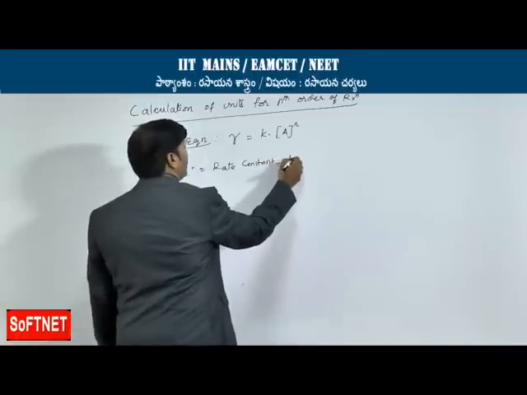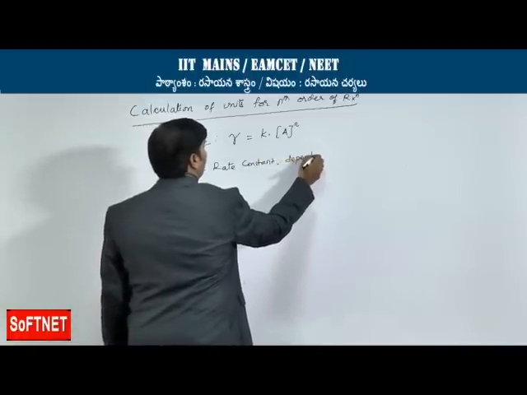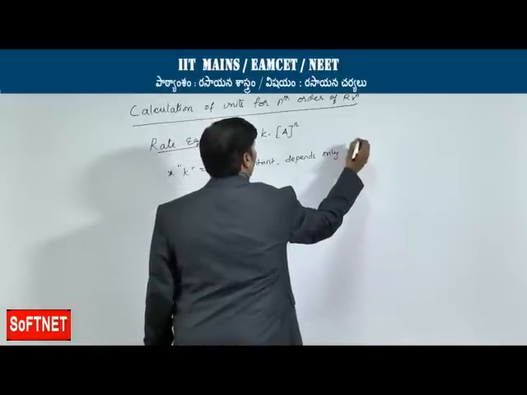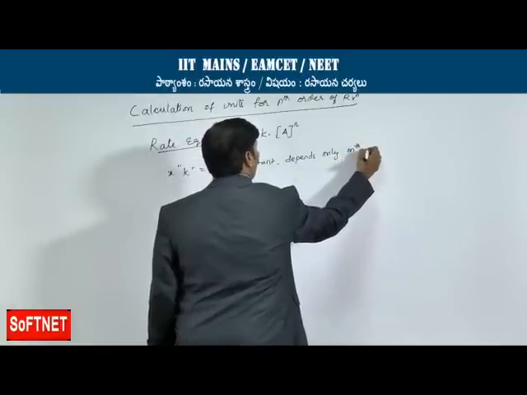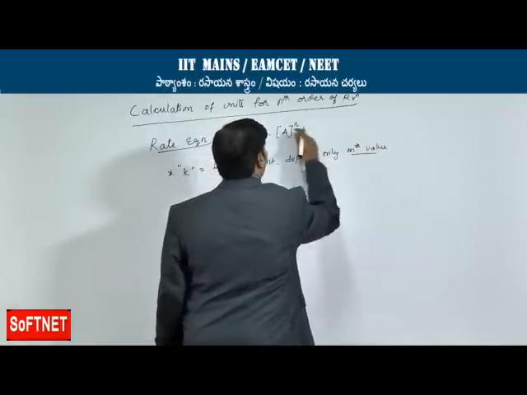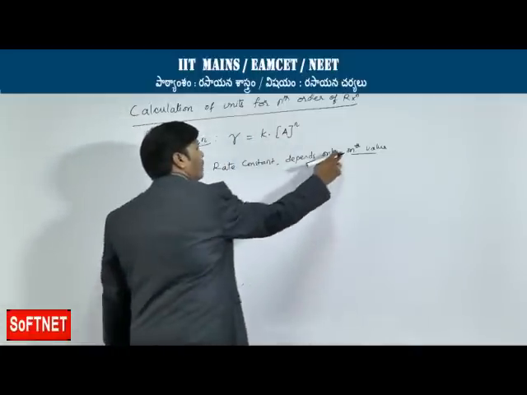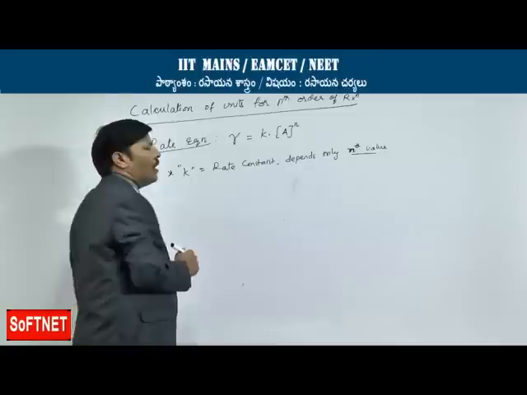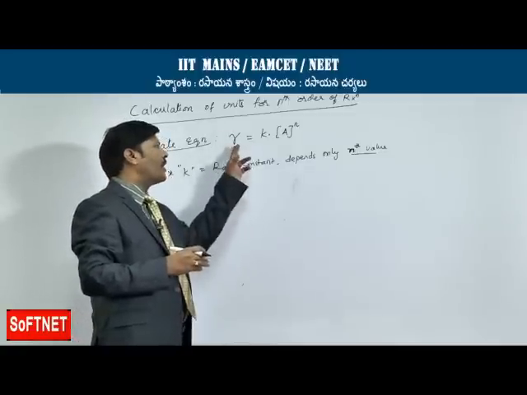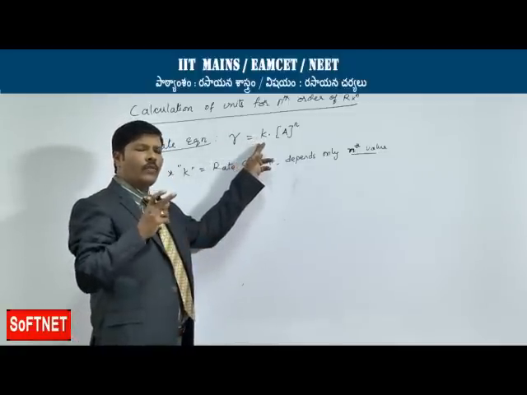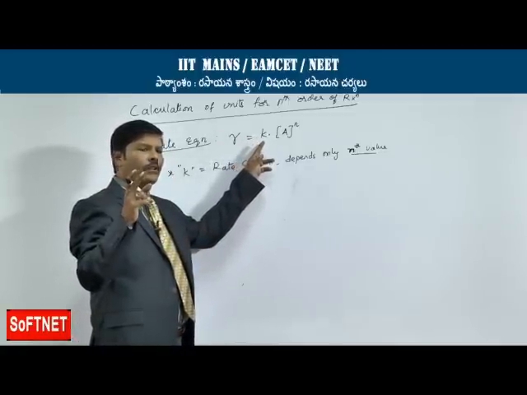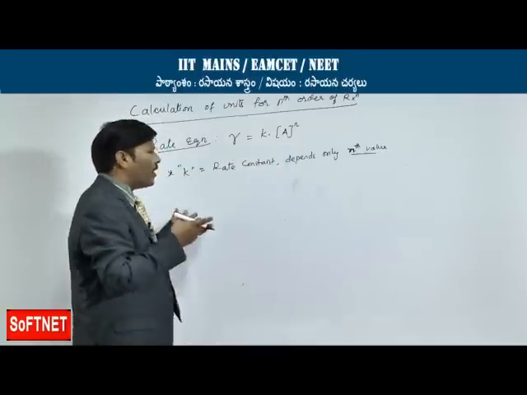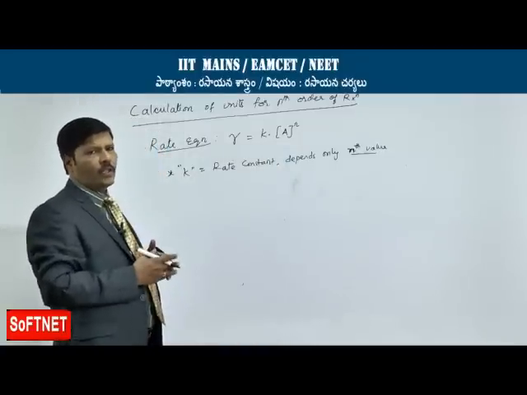It depends only on the nth value. Here n is nothing but the order, nth order. As the rate of reaction increases, the rate constant value also increases. If the rate constant value increases, automatically the overall rate of reaction also increases.